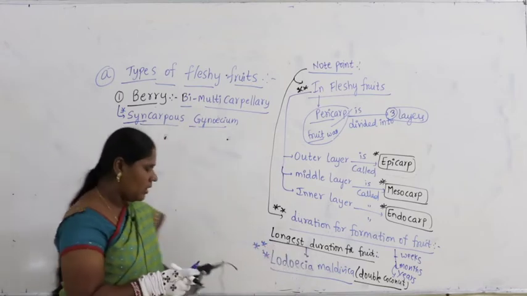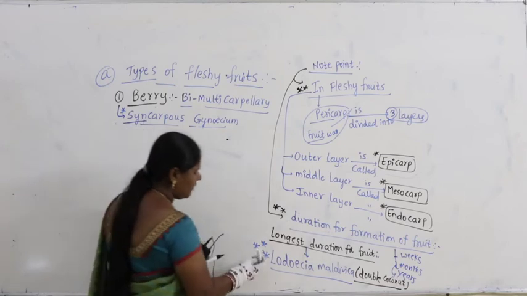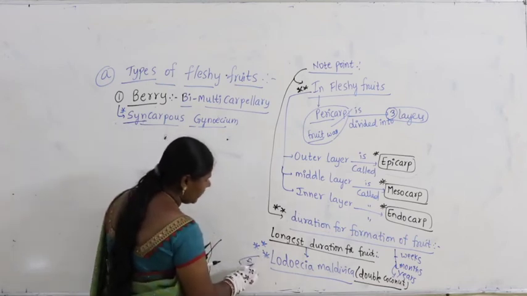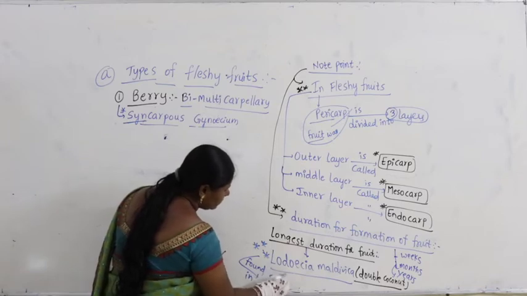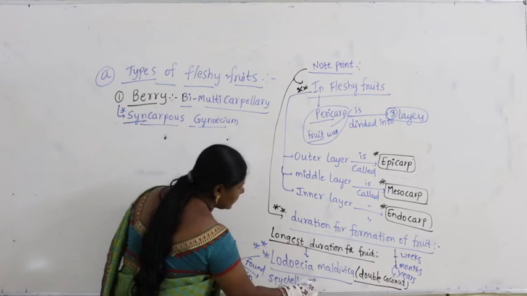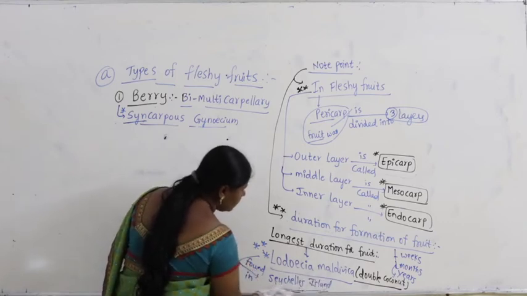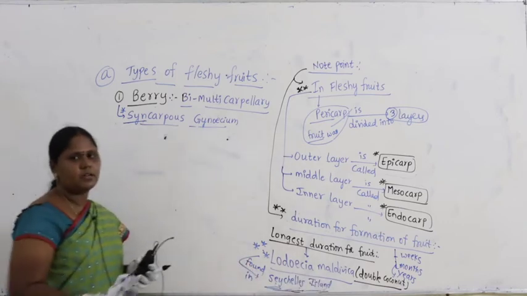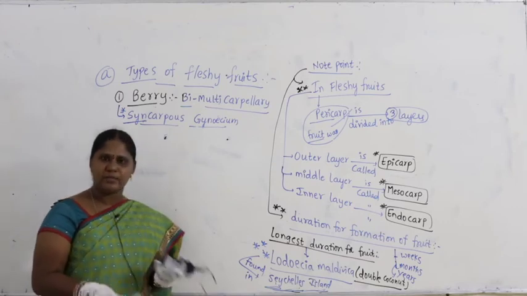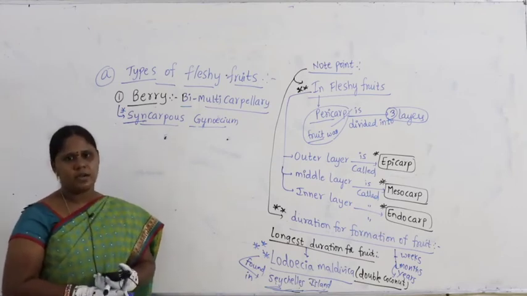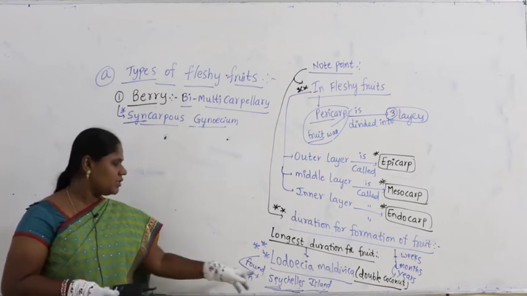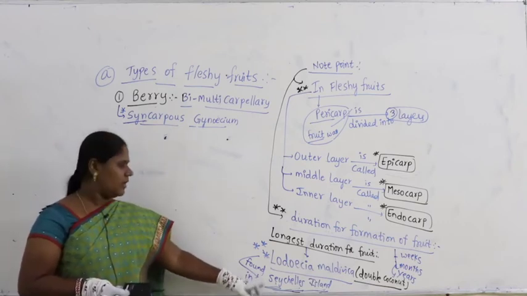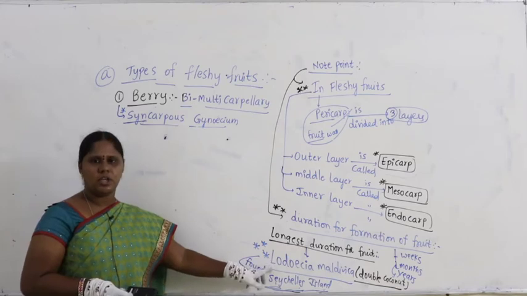Very important to remember, and it is cultivated. It is found in the Seychelles islands. It is not found in India. If it were found in India, we would have known about double coconut. We do not generally find it in India, not in Asia. It is found in the Seychelles, where you find Lodoicea.